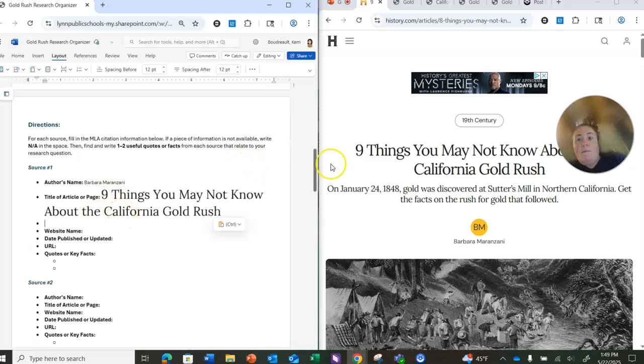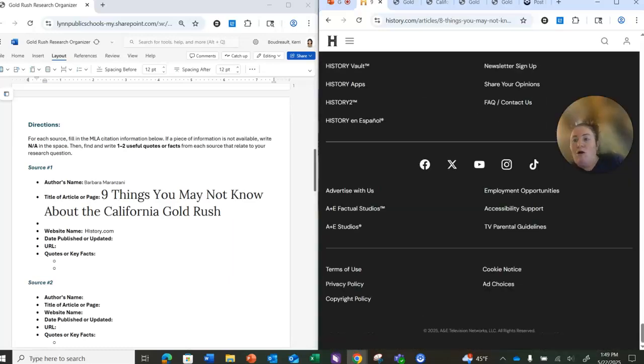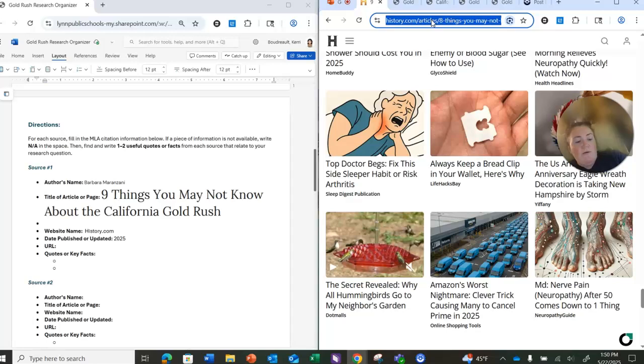My website name is, it's right up here, this H, right? So the website name, that's hishistory.com. The date published. So I don't see a date up top. I don't just give up. I scroll all the way to the bottom, and look at that. There's a date and a publisher right down here on the bottom. So I'm going to put the date published was 2025. I'm going to grab the URL up here, right? That's our Universal Resource Locator. It's the link.